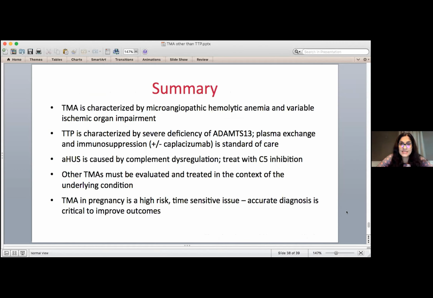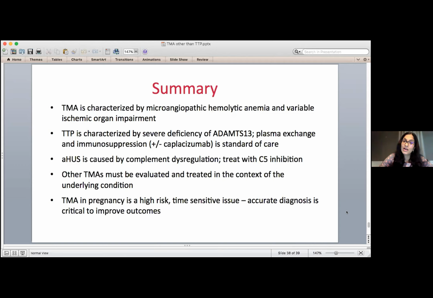So in summary, TMA is essentially just what we call microangiopathic hemolytic anemia, which is low platelets and blood breakdown with red cell fragments or schistocytes, along with impairment of any or all organs. TTP is caused by severe ADAMTS13 deficiency and is the number one thing we need to diagnose or rule out. And everyone with a TMA, if we don't know the cause or until we prove that it's not TTP, we treat as TTP. But then the other common TMA is atypical HUS, which we treat with C5 inhibitors like eculizumab. And any other TMA needs to be evaluated in the setting of the underlying condition.